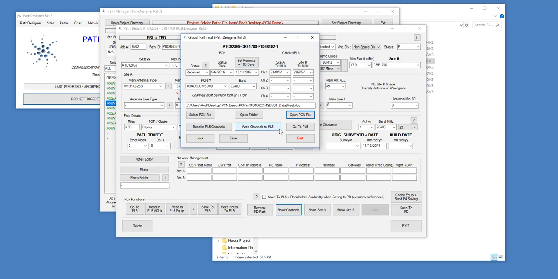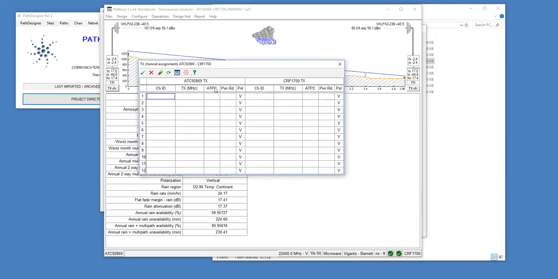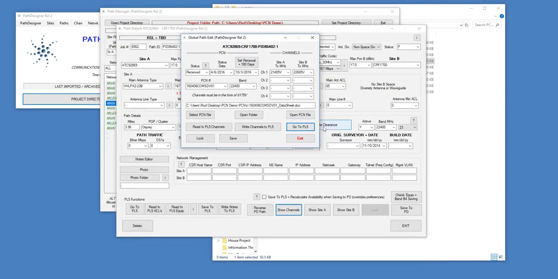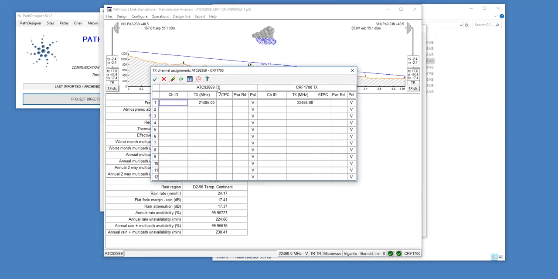I can go and look at my PL5. I'm going to show you the channels here as compared to the PL5. If I open the PL5 and go into the channels, you can see there's no channels in here right now. That's normal because prior to coordination we didn't know any channels. But I can then say, well, I now know these channels and I can write them. So I click on Write Channels to PL5, and I can go look at the PL5 again, and you can see the channels have been written to the PL5s.